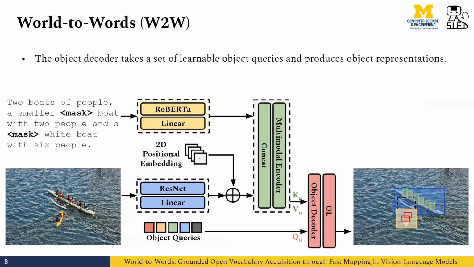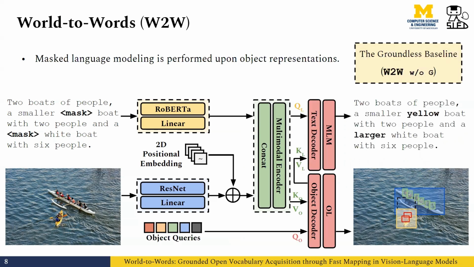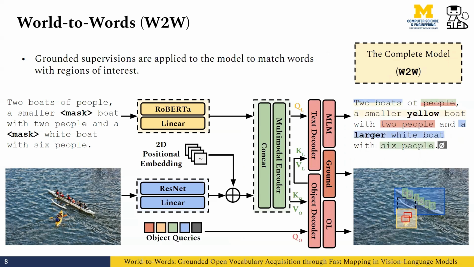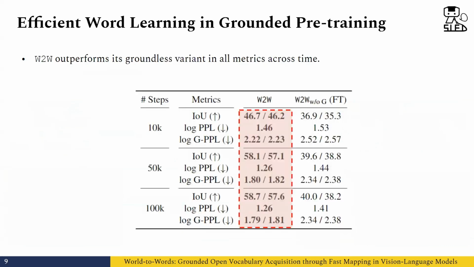We, instead, are motivated by recent advances in detection transformers. The object decoder takes a set of learnable object queries and produces the object representations. Masked language modeling is then performed upon the object representations, and this makes our ungrounded baseline. The complete model with grounded pre-training is additionally tasked to produce word region alignment, which is to match the produced objects to the corresponding text spans in the sentences.